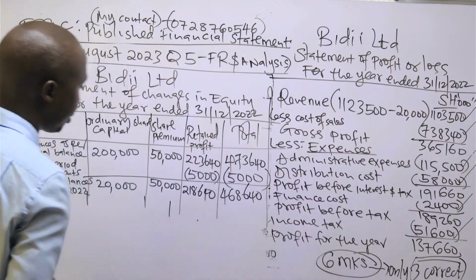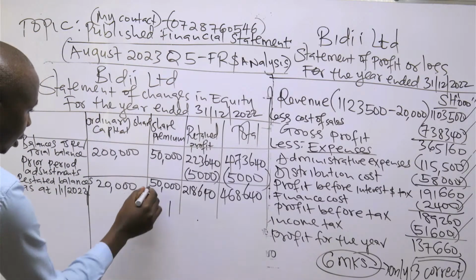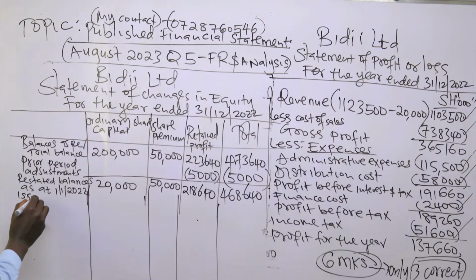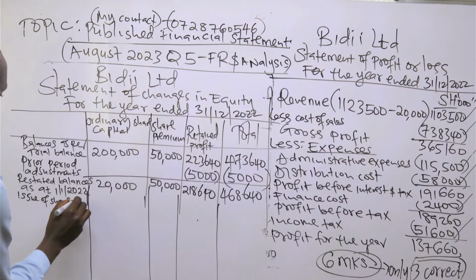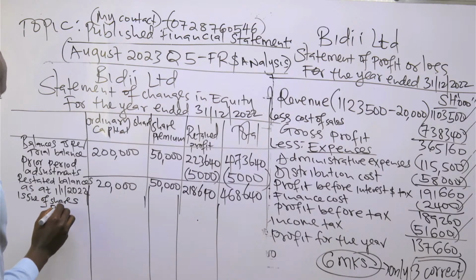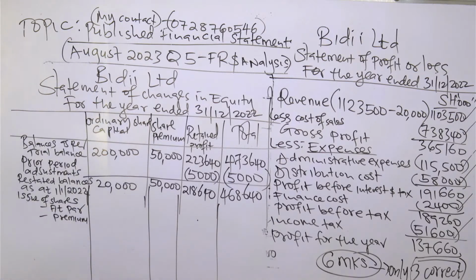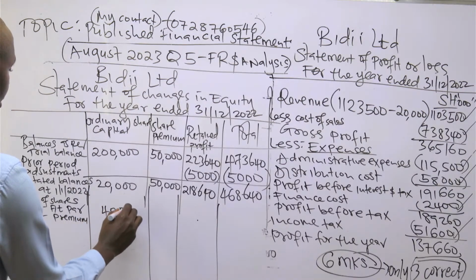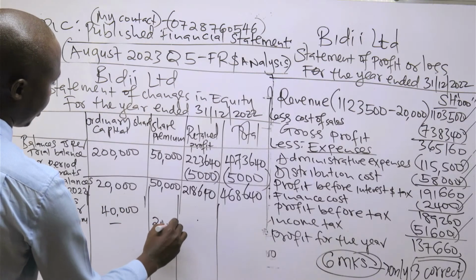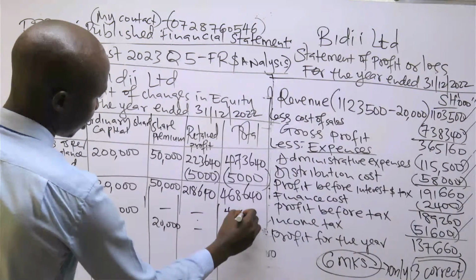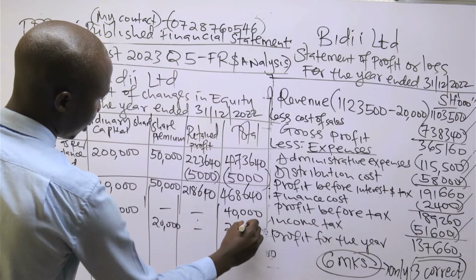So issue of shares at what? At par and at premium. So we have at par and we have at premium. At par, already I've explained, is 40,000. At premium is 20,000. So we have 40,000 and we have 20,000.